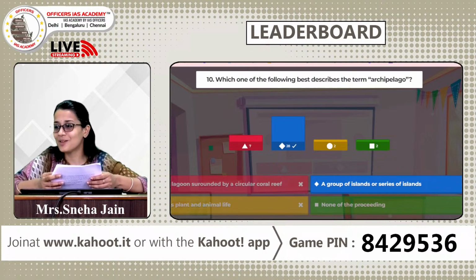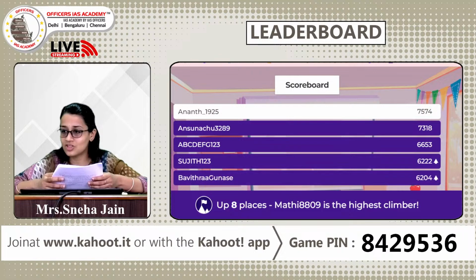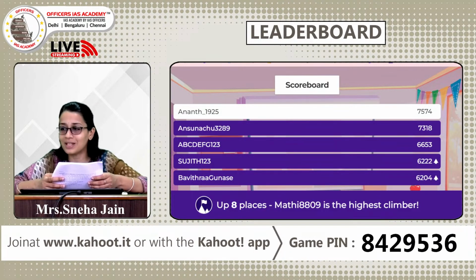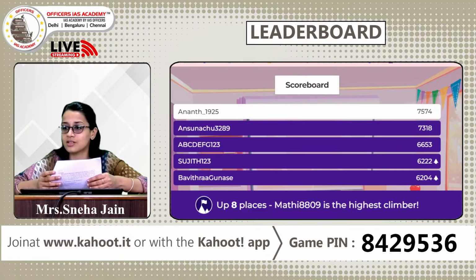Alright, so we look at the scoreboard now. Is there any change? Wonderful. We have 2 new people in the top 5. So Anand, Ansunachu, ABCD, you have to be very vigilant because you now have competitors who can easily race past you through the last 5 questions. And Sujit, congratulations. Bhavitra, congratulations. You've come to the top 5 now.